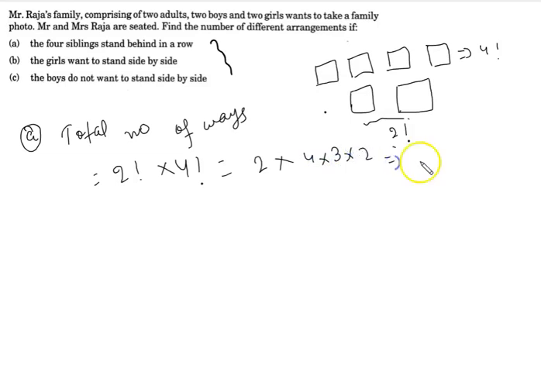After multiplying, 2 into 4 is 8, 8 into 3 is 24, 24 into 2 is 48. So 48 is the correct answer for the first question.